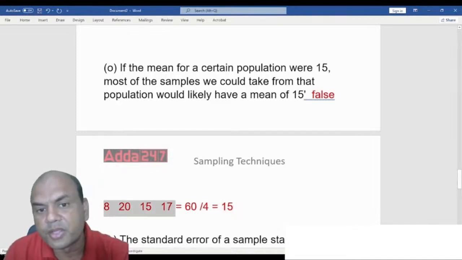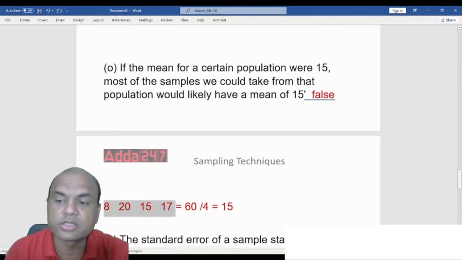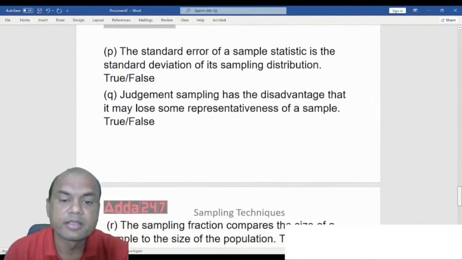No. So it's not compulsory. That is the point I'm stressing. So that is false.